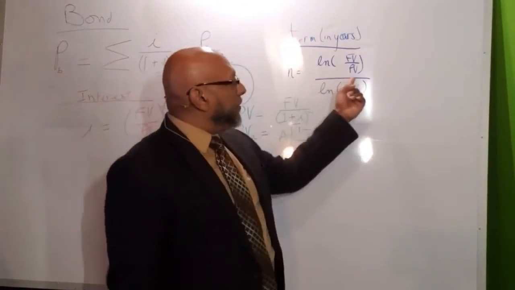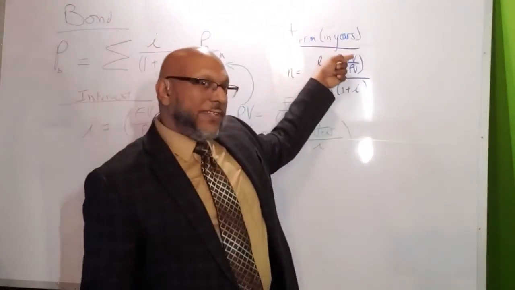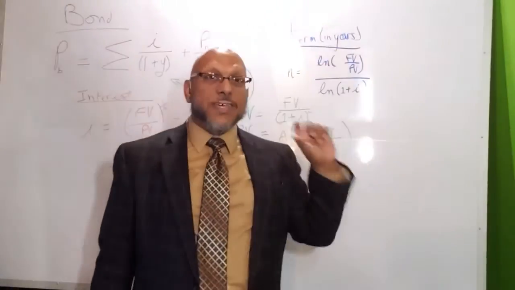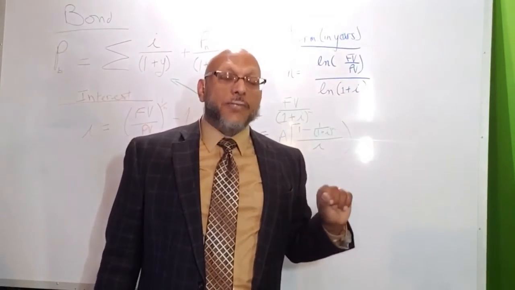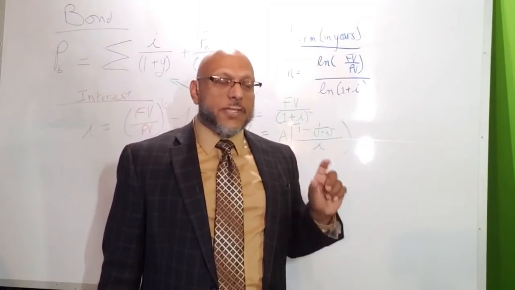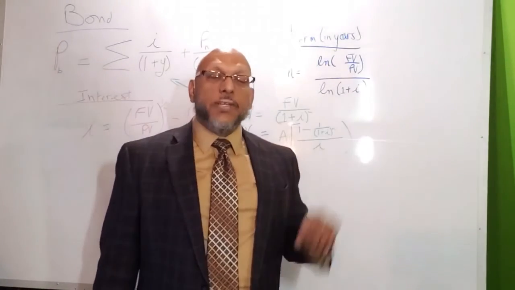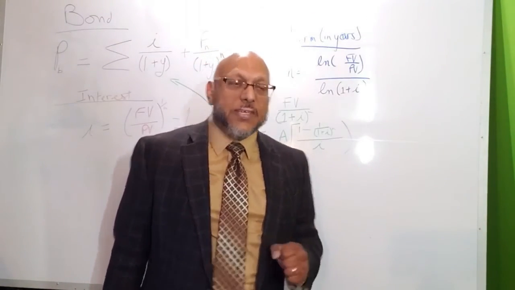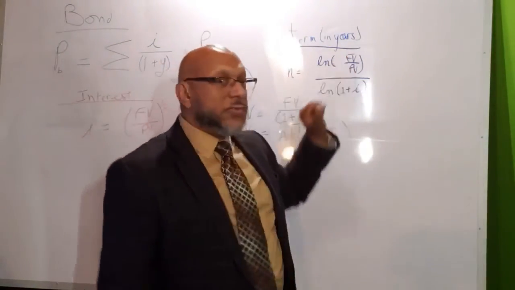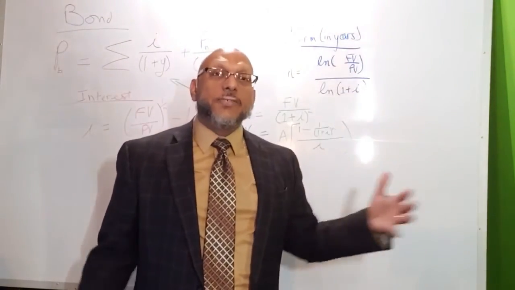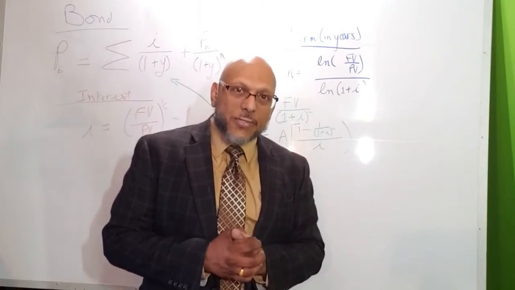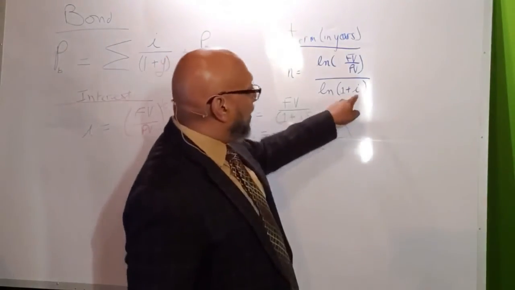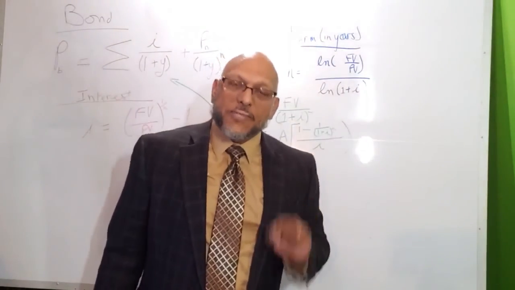So you would take your future value of $50,000, your present value, which is the $1,000. Let's say you want to put in $1,000 in the bank that you know is going to have a 7% annual interest rate, and it's going to have a future value of $50,000. How long is it going to take to grow to $50,000 at an interest rate of 7%?